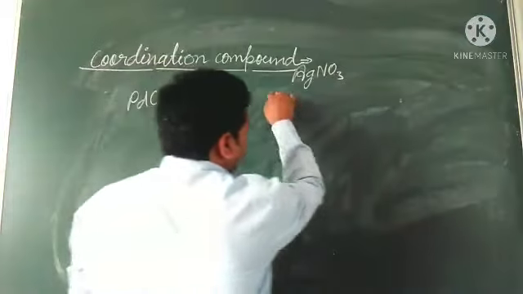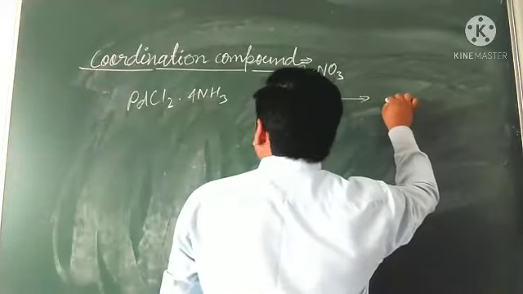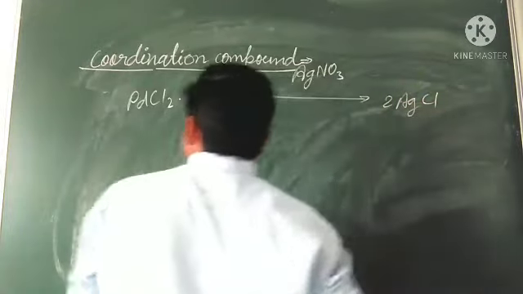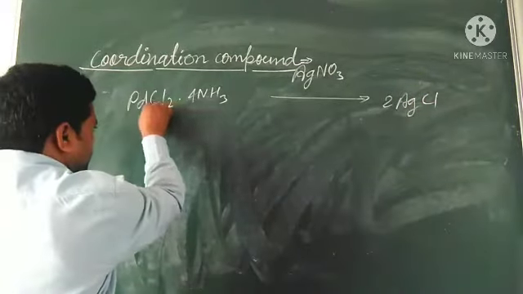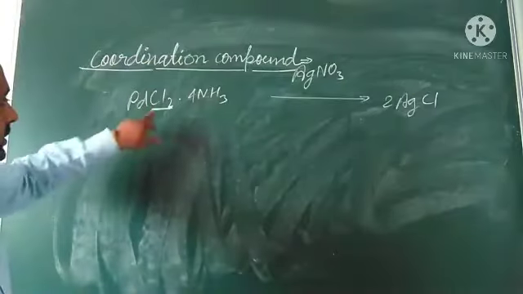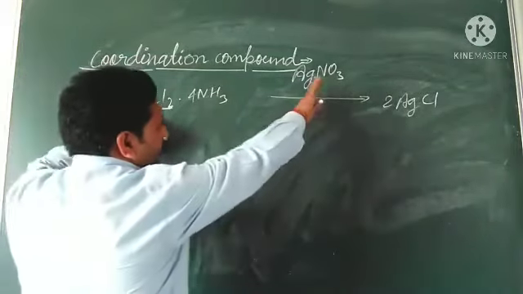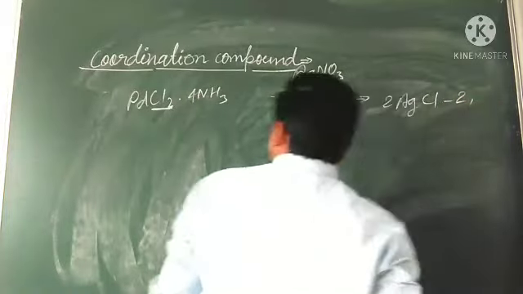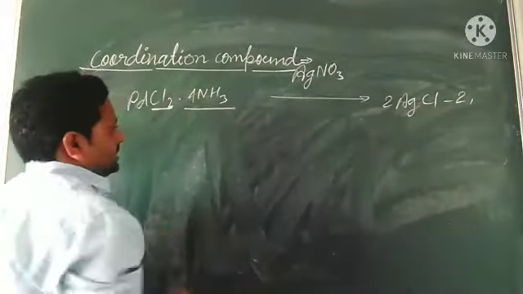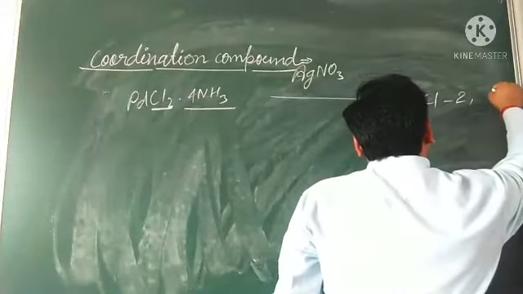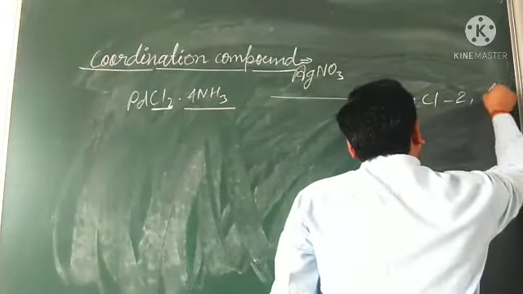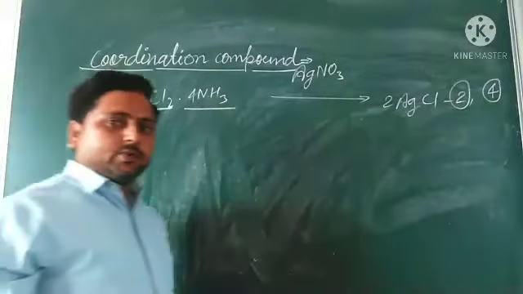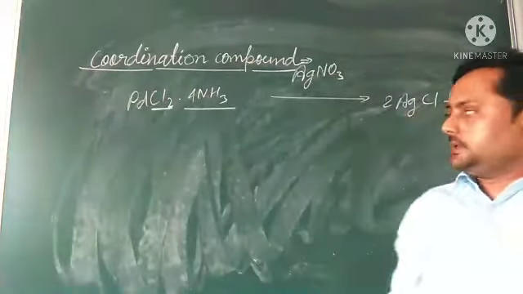So when we treat this, we get two molecules of AgCl. It means these two show the primary valency because these two are ionized by Ag. So primary valency is 2 and secondary valency is 4. I think now it is clear, primary valency and secondary valency. So let us move to the next part of the chapter.